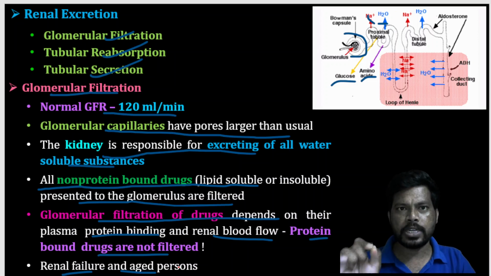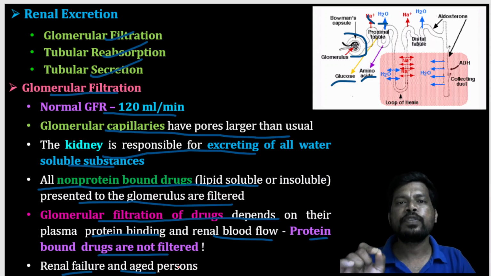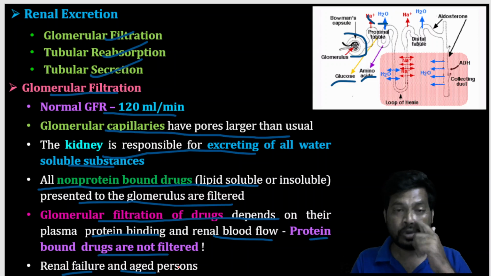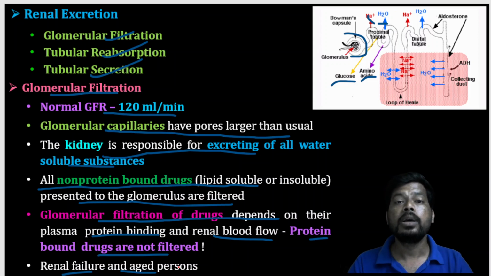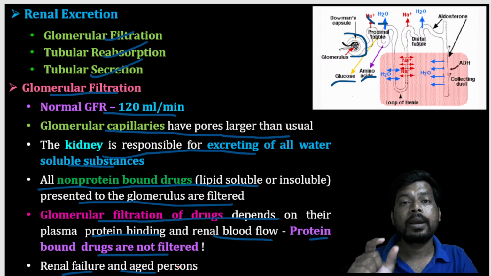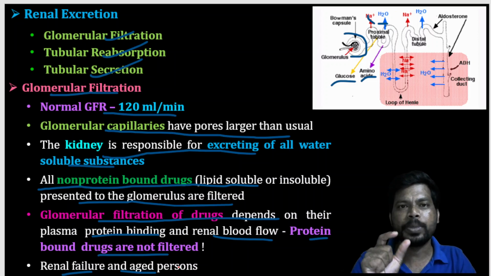The exogenous marker to determine kidney function, nothing but to determine GFR, is inulin. Inulin is a polymer of fructose. For determining whether GFR is proper or not, whether kidney functioning is proper or not, the endogenous markers are urea and creatinine, because urea and creatinine should be 100% excreted.